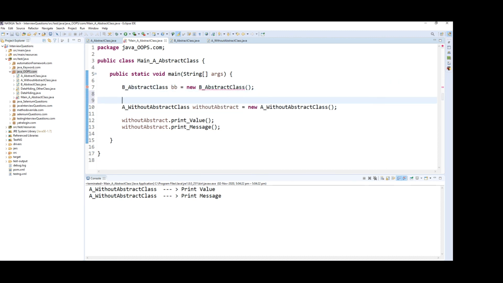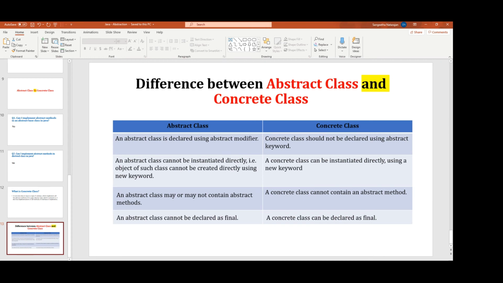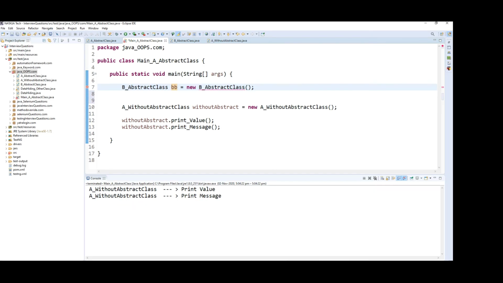We are not able to create an instance for this abstract class, right? But the concrete class can be instantiated directly using the new keyword. So this is the concrete class, which is the subclass or a derived class. We are able to create an object using the new keyword, right?